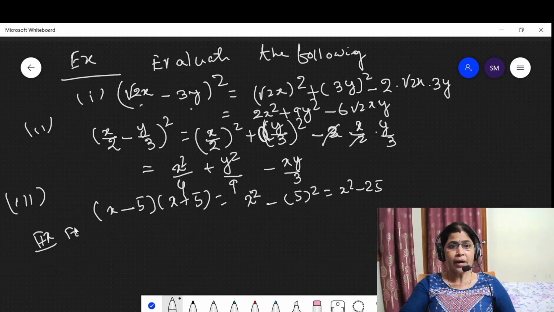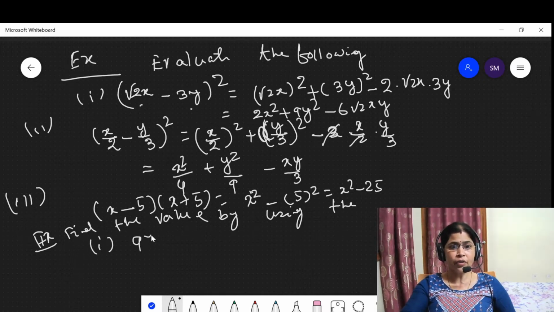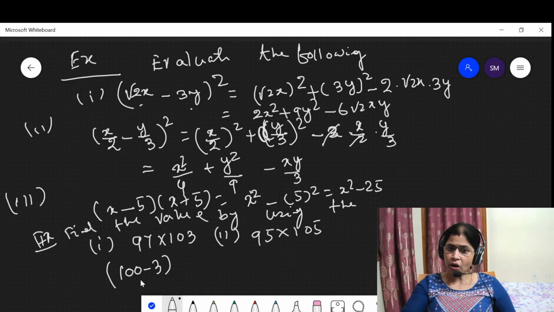Then here use the identities to find the value. The question is given, find the product of 97 × 103. Then the second question is given, find the value of 95 × 105. Look at here. 97 can be written as 100 − 3. Am I right or wrong? Right? 97 can be written as 100 − 3. Then 103 can be written as 100 + 3.